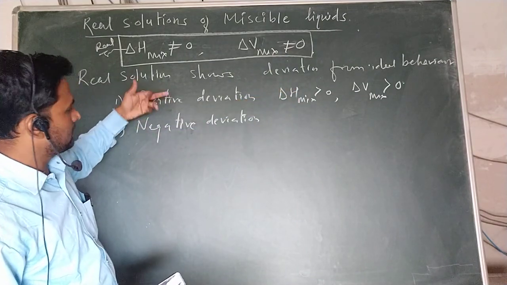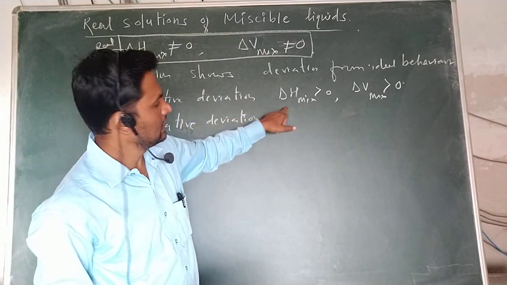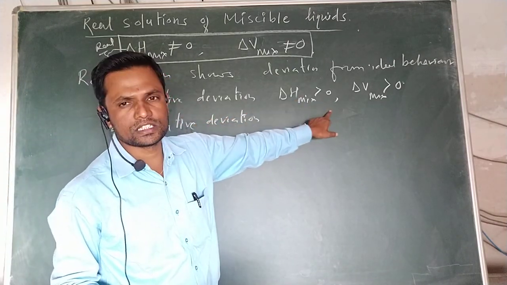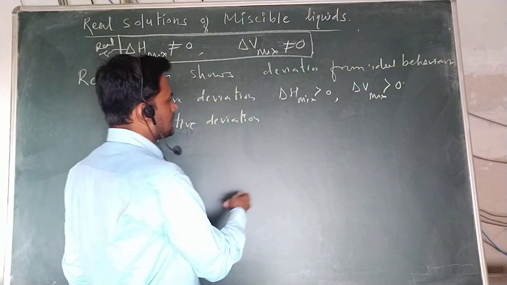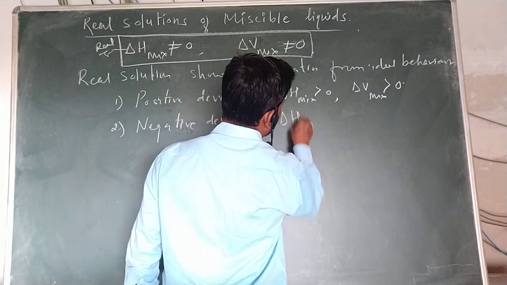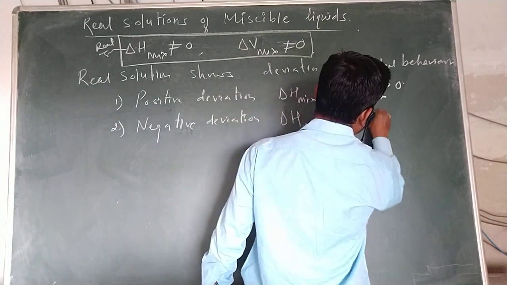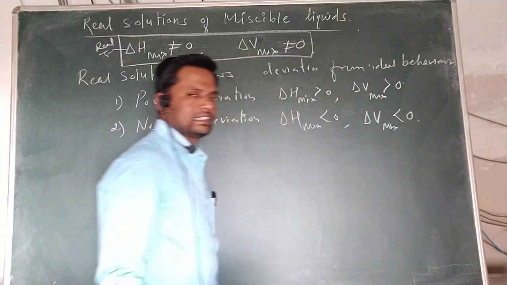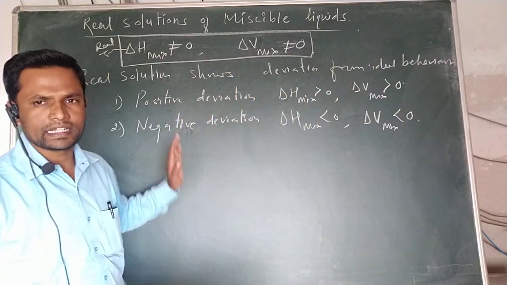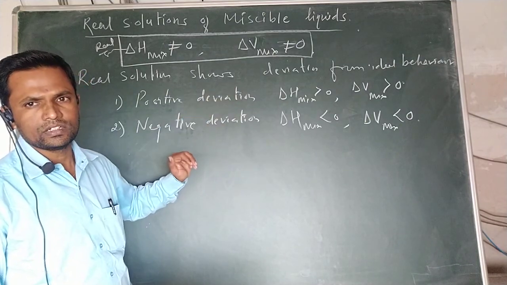It may be a positive deviation or a negative deviation. In the case of positive deviation, delta H mixing is greater than 0 and delta V mixing is greater than 0. In the case of negative deviation, delta H mixing is less than 0 and delta V mixing is less than 0. In these conditions, they show the negative deviation.